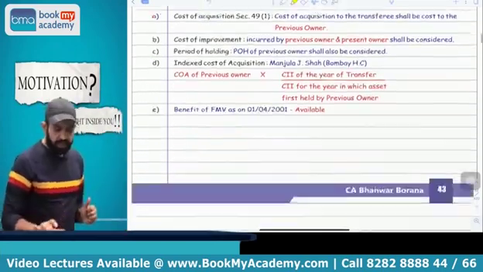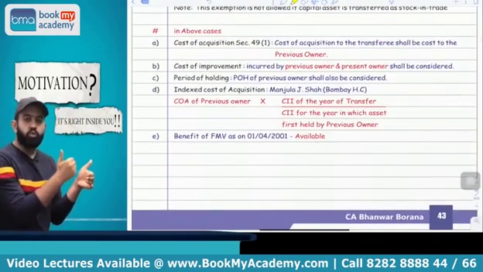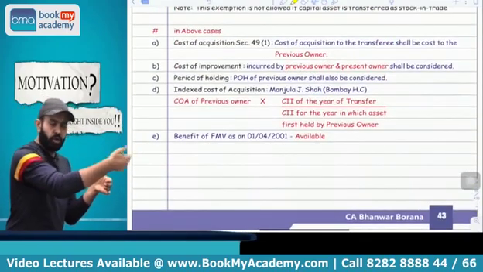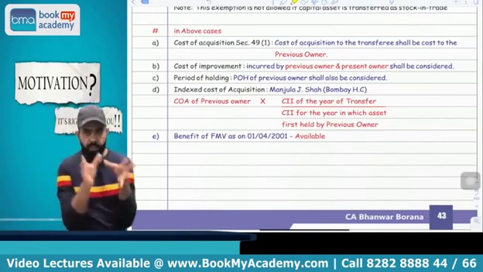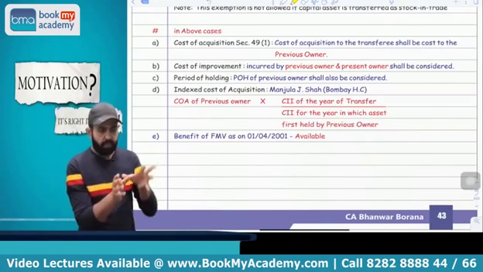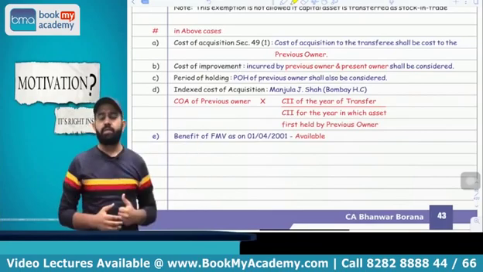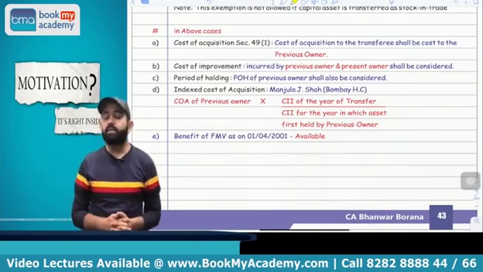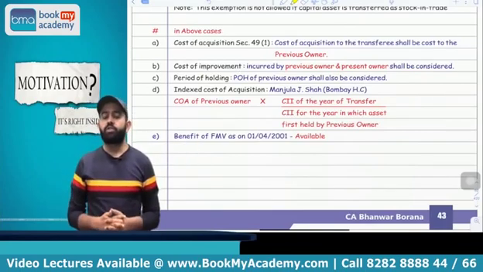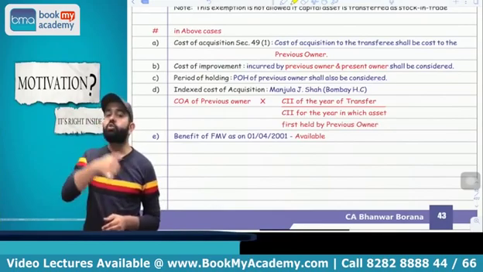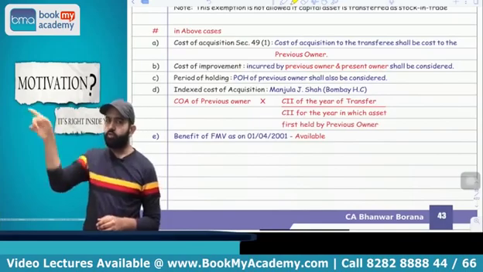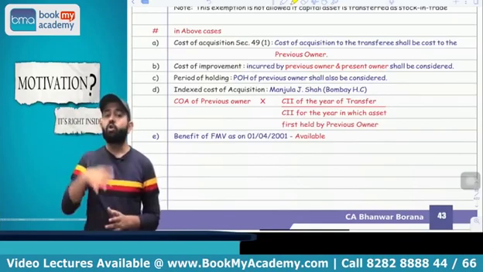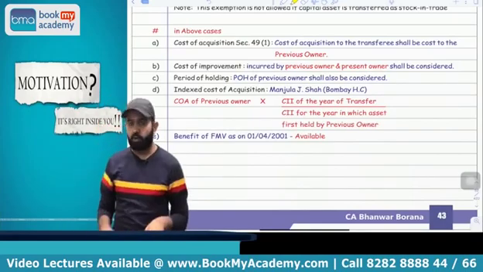Now try to understand. Suppose I gift some asset to some person or my relative or any person. It is not treated as transfer, capital gain is not applicable. But suppose that the transferee again transfers that asset to someone, then capital gain will be applicable. But what will be the cost of acquisition? Cost of acquisition will be the cost to the previous owner as per section 49 subsection 1. Period of holding is also from the previous owner, and index benefit is also from the previous owner as per the case law of Manjula J. Shah.